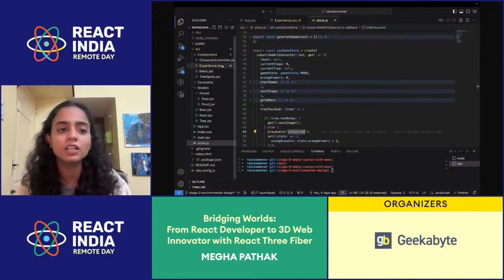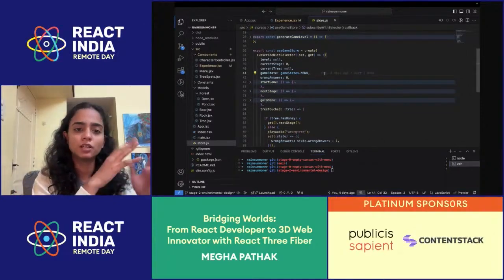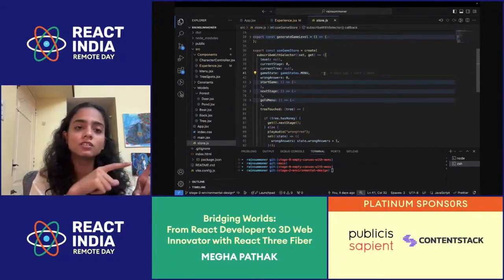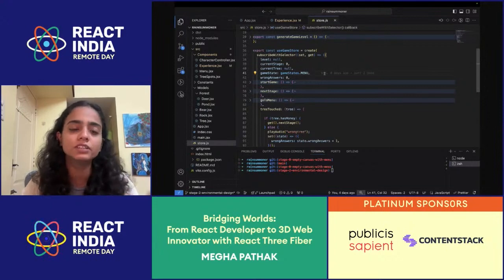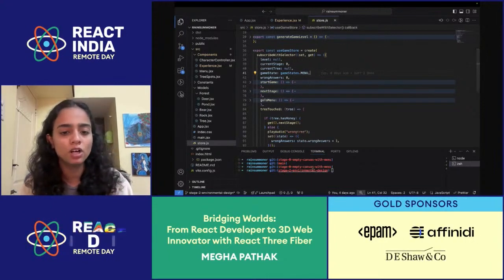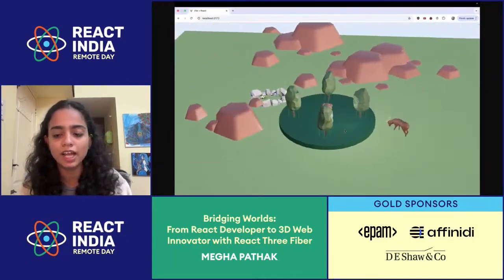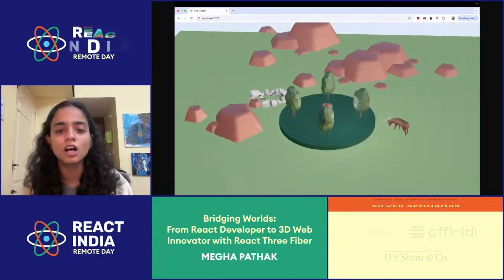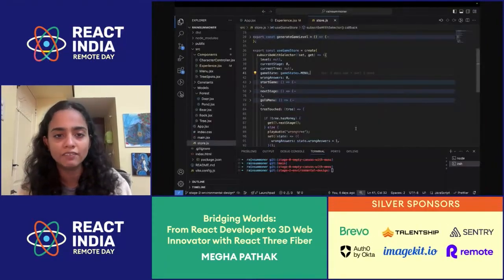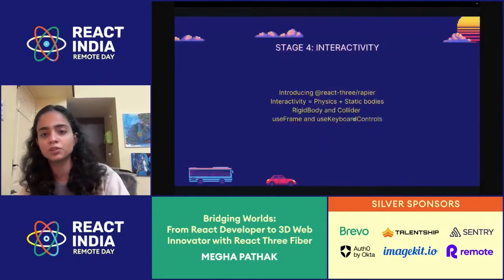The remaining things that we did in the environmental design were how my game would look. Again, if you compare it with the traditional game development journey, the whole workflow is the same. It's just very simplified because everything I'm doing is in React or JS only. So moving on, right now you can see all of this, but my bear doesn't move or nothing happens because there is no interactivity in the game as of now. So that's where interactivity comes into the picture.